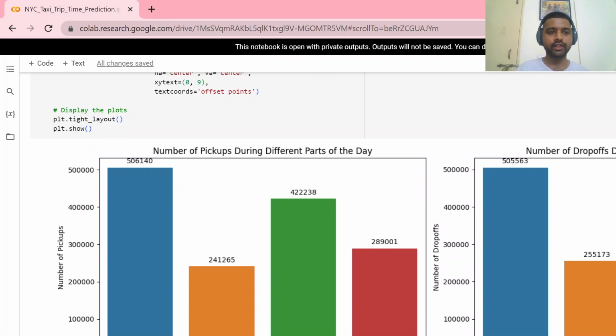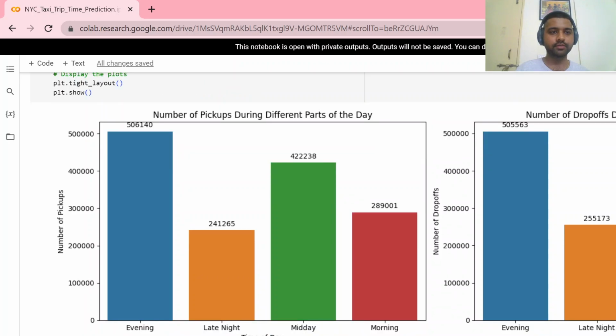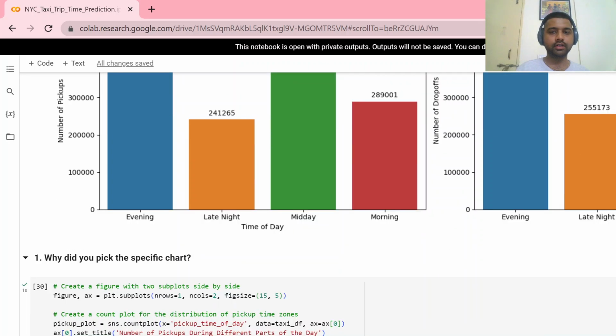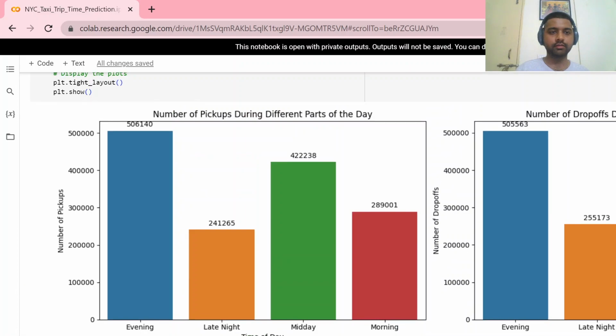In the evening time, we can see that there is the highest number of trips taken, then midday, then morning followed, and the late night has the least number of trips taken and drop-offs.